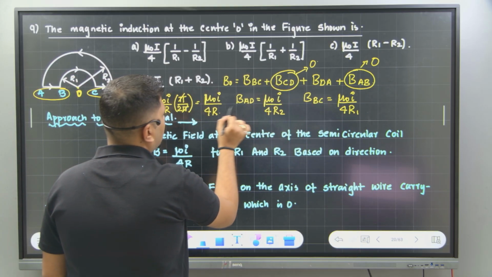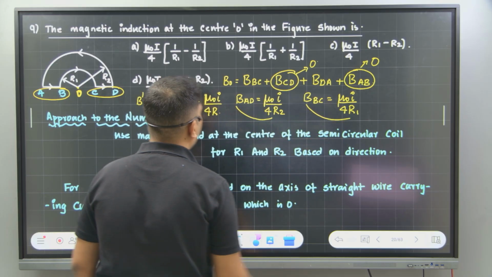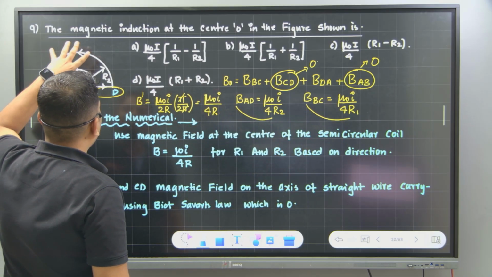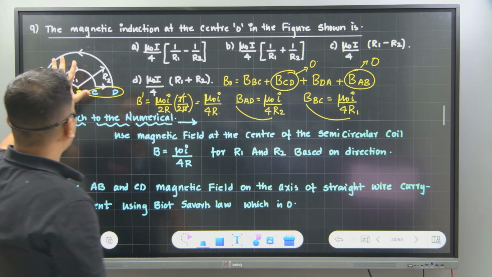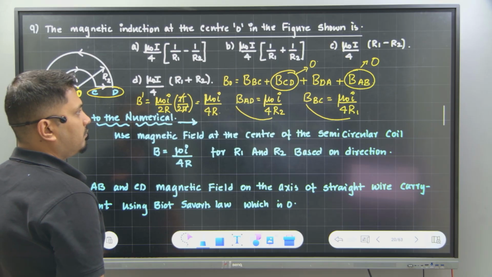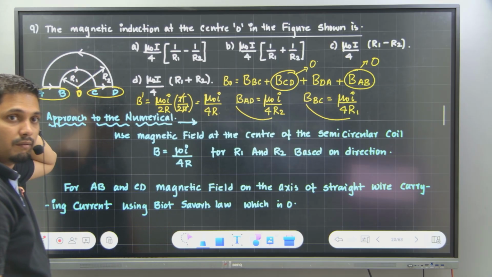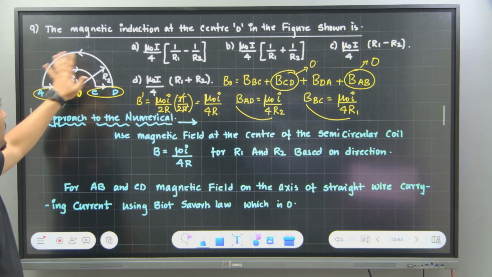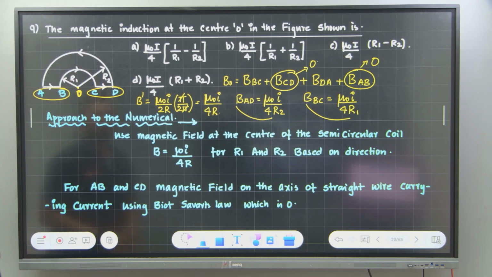Now for the magnetic field, you can see that they are inversely proportional to R. It means that if R increases, magnetic field will decrease. Perfect. So which magnetic field is more? Is BC more or is AD more? AD magnetic field is less. BC magnetic field is more.